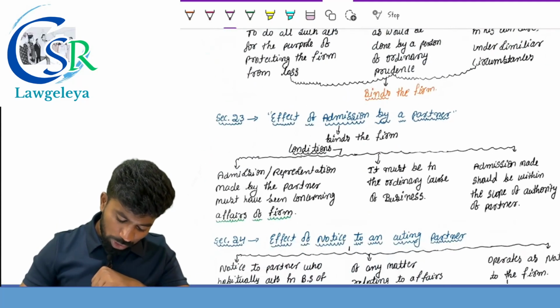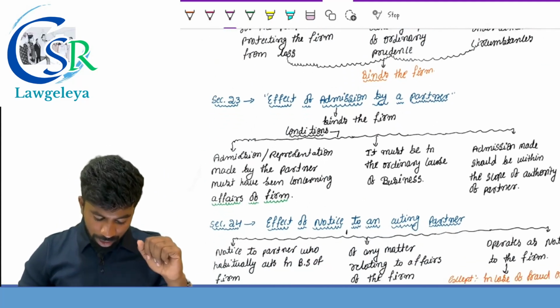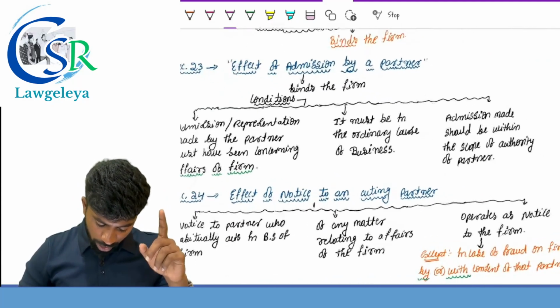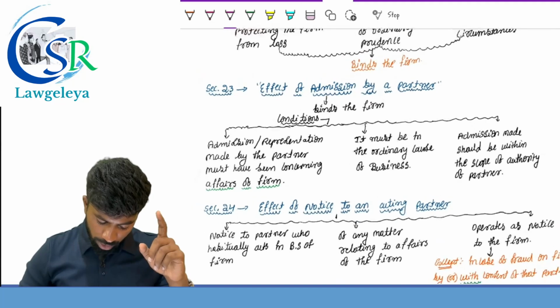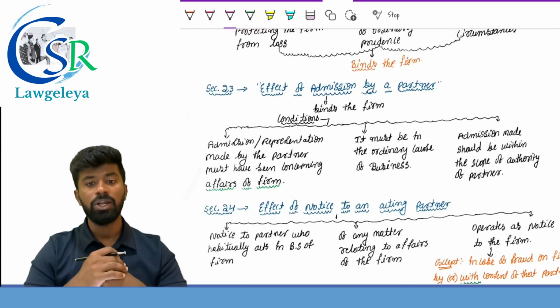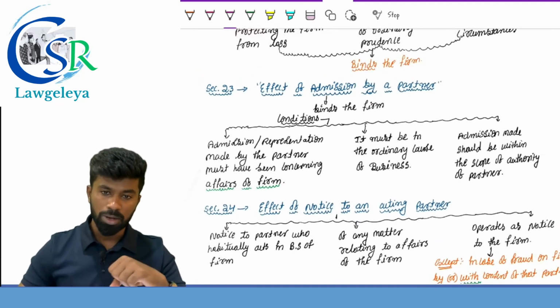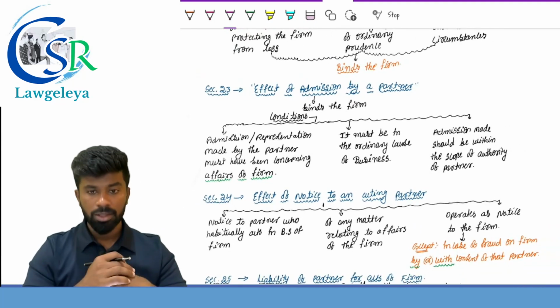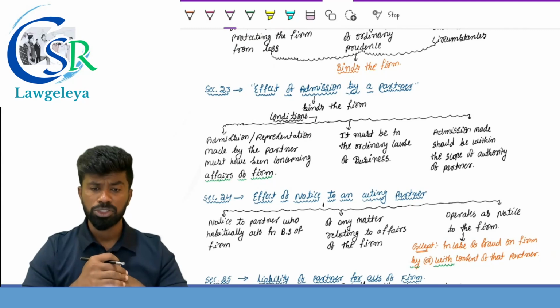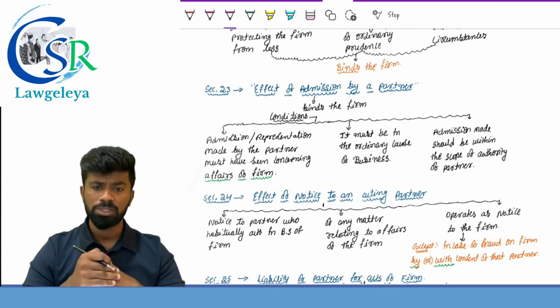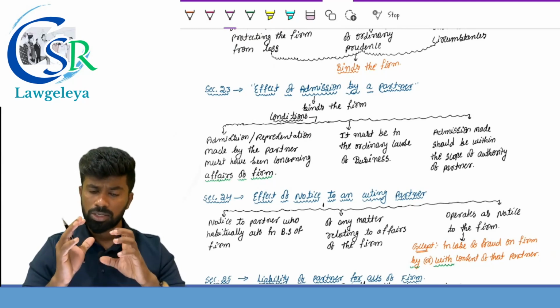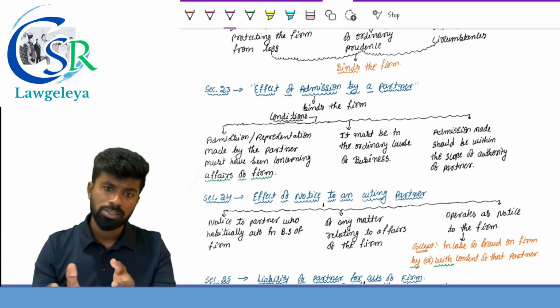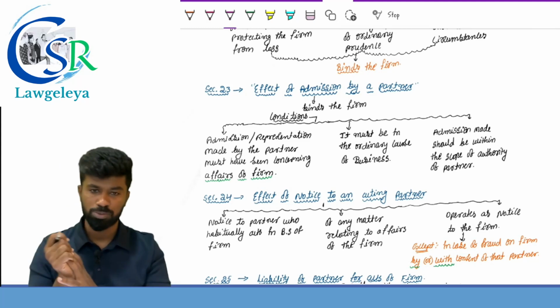Section number 22, it should be in whose name? The firm name. 23 and 24 are also important. I expect ICA to ask questions out of 23 and 24. Section 23, effect of admission by a partner. If a partner makes any admission or statement while carrying on the business of the firm, such statements act as a statement by the firm and the firm is responsible.